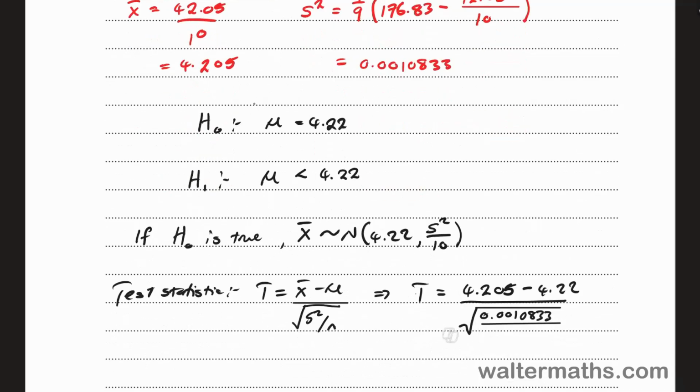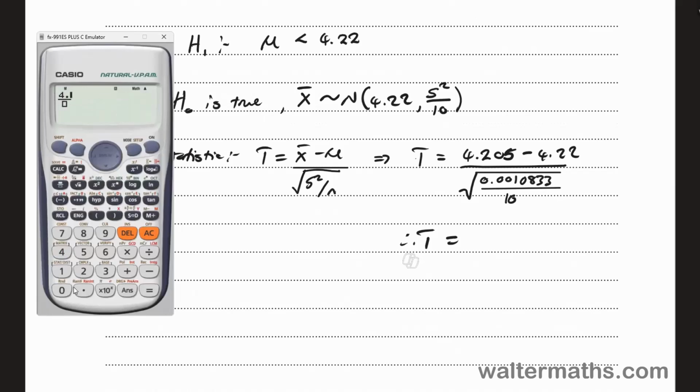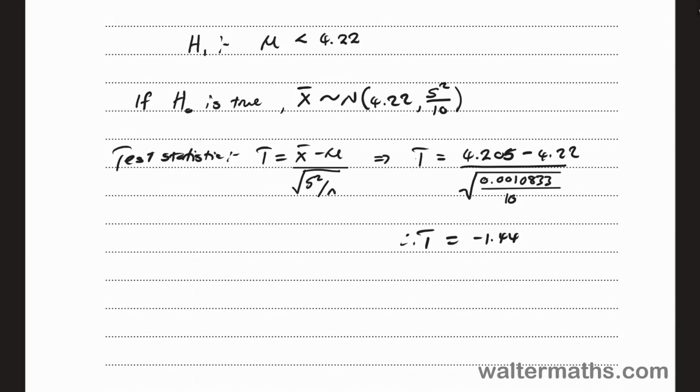N is 10. So basically this. Therefore T will come out as, now I do the calculation, minus 1.44. So minus 1.44 is what we're getting for the test statistic.